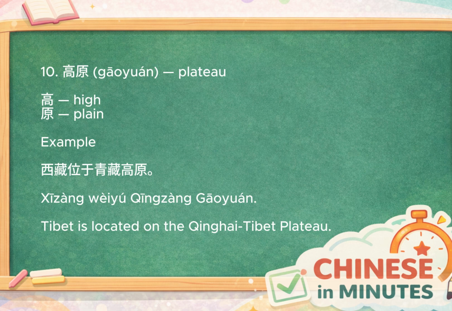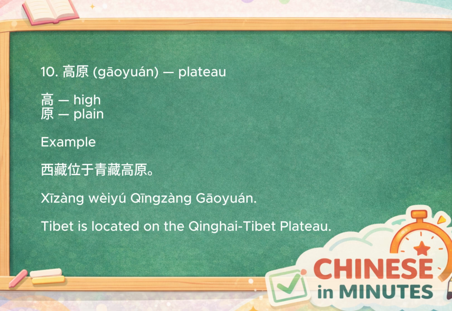Finally, let's look at 高原. 高原 is pronounced 高原 and means plateau. The character 高 means high, while yuán again means plain. A plateau is literally a high plain, which makes 高原 one of the easiest geography words to remember. For example, 西藏位于青藏高原. Tibet is located on the Qinghai Tibet Plateau.